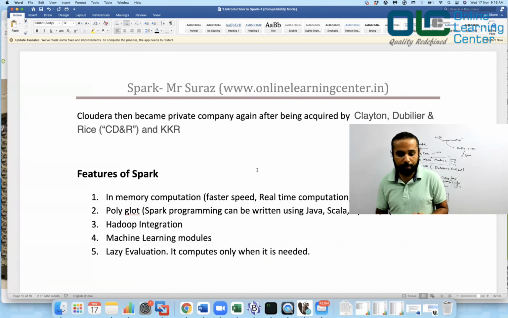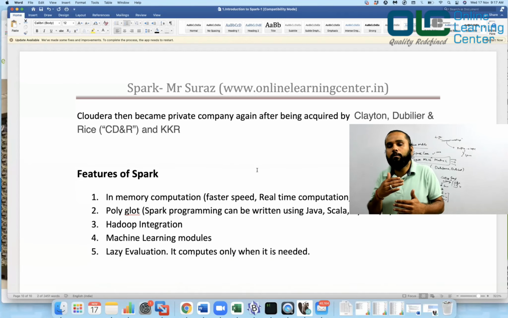Recently, Cloudera then became a private company again. What do you mean by that? See, whenever somebody starts a company, for example, my company, Online Learning Center Private Limited, it's a private limited company. Who owns this company? Me. Who runs this company? Me. Who funds this company? Me. Right? But at a later point of time, when the company is growing and making good money, then the company can say, okay, I'm making a lot of revenue, like Udemy, right? They made a lot of revenue, and then they said, we want to go public, and they are listed on the stock exchange, and then it becomes a public company.